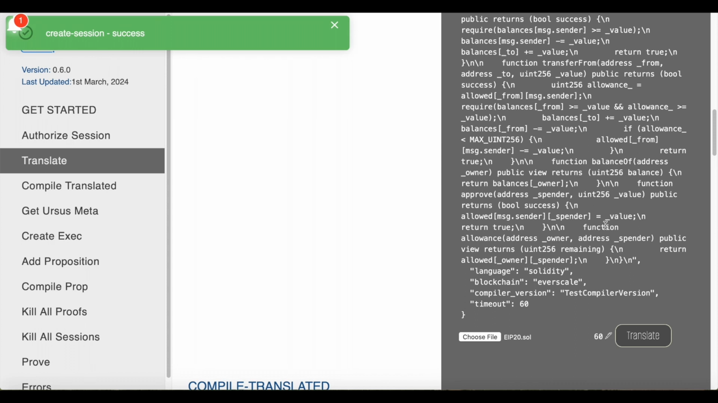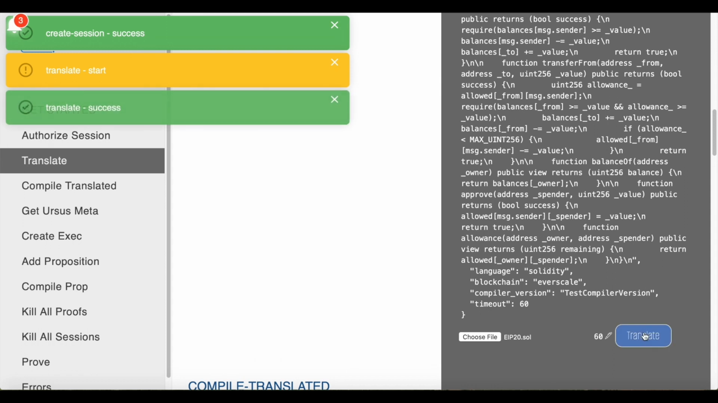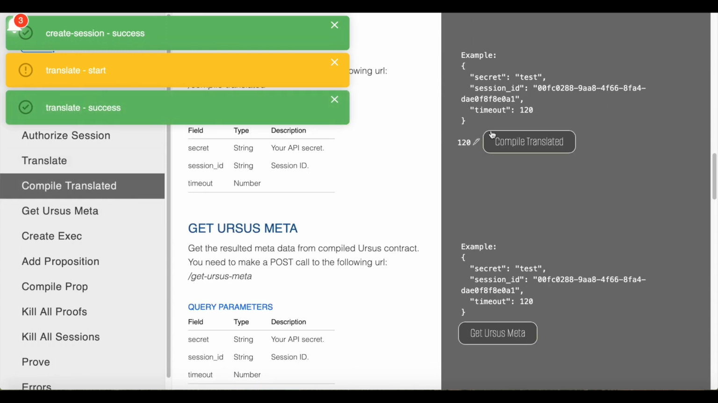After the source code is uploaded, it is essential to translate the source code into a form suitable for verification, Ursus language. Translated grammatical constructions in Ursus are equivalent to constructions in Solidity, since the translation is based on the correspondence between abstract syntax trees of languages. Then compile the translated code.